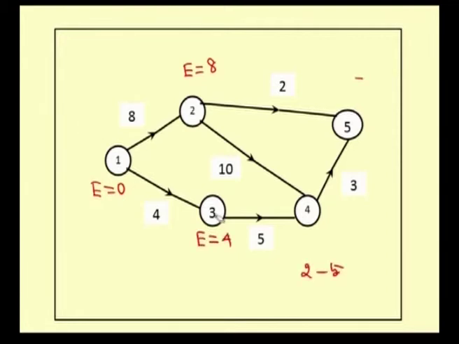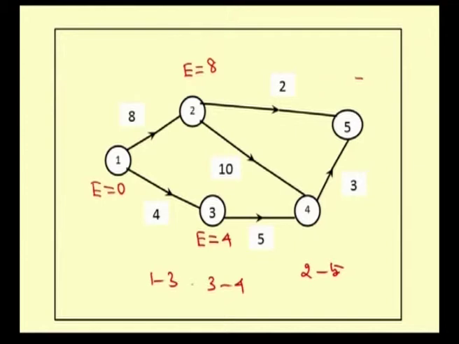Now consider the activity 3 to 4. For node 4, there are two predecessor paths. One path is 1 to 3 and 3 to 4.